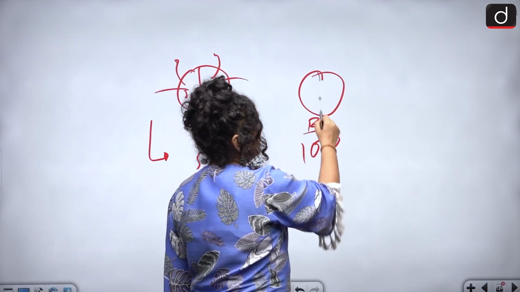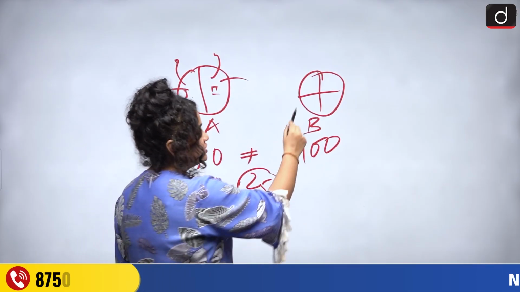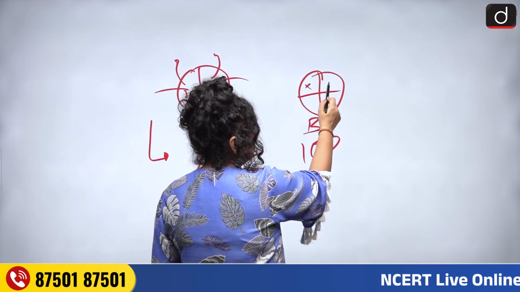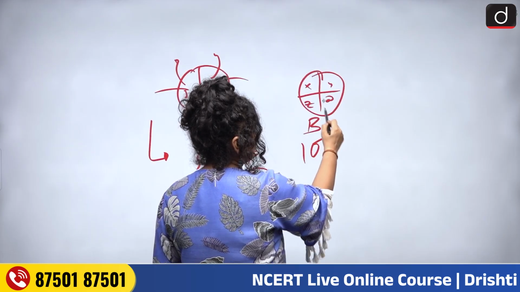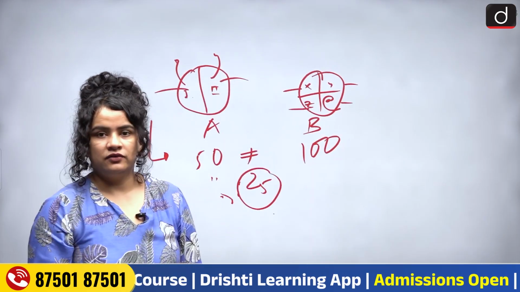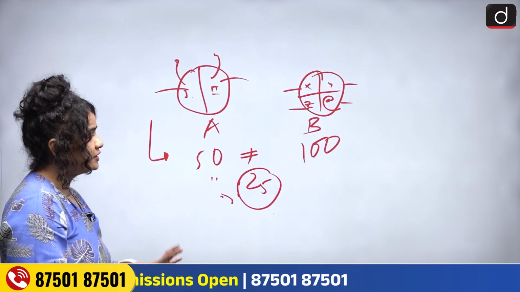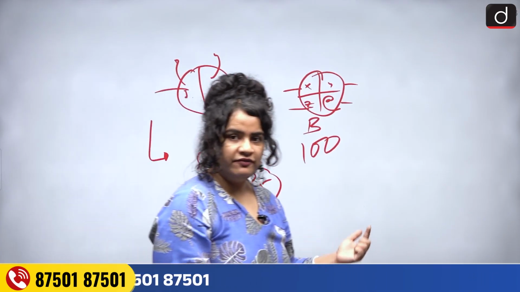But here with 25 members, we'll have 4 constituencies, X, Y, Z, Alpha, and therefore 4 elected representatives. All right. So every vote here will have equal value.